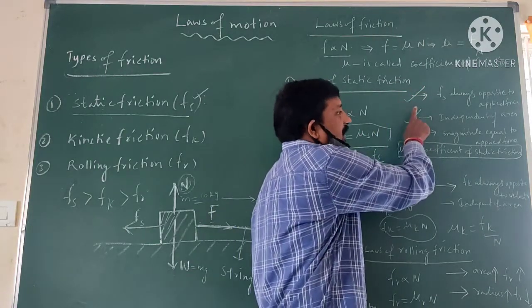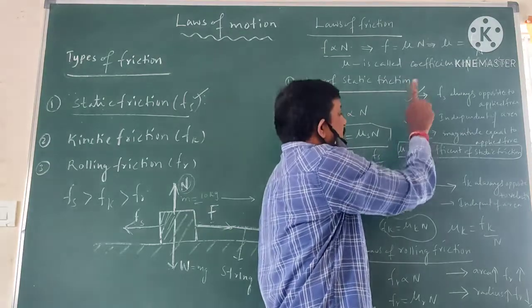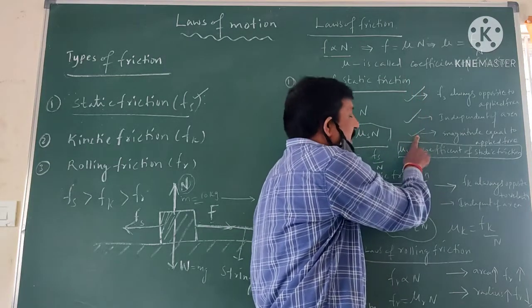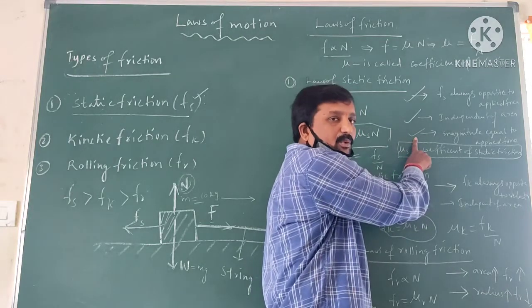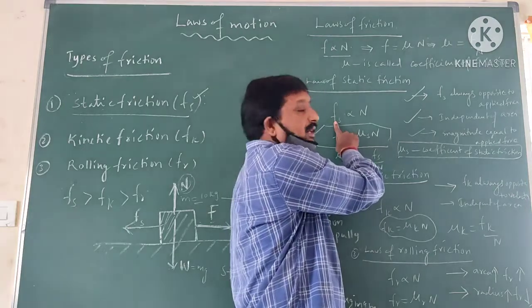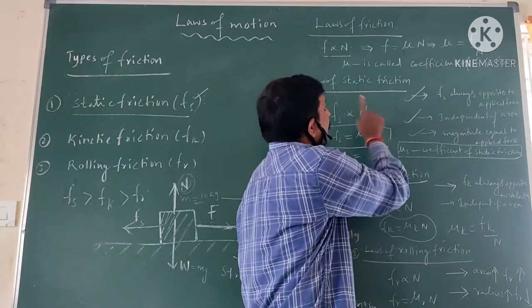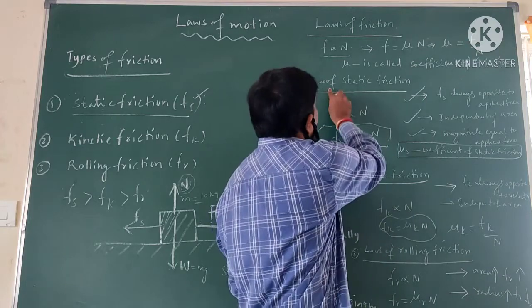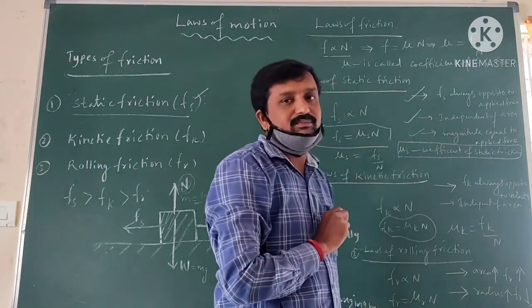So static friction always opposes the applied force. Static friction is independent of area of contact. The magnitude is always equal and opposite to the applied force. The static friction force is directly proportional to the normal force. These four things are called the laws of static friction.